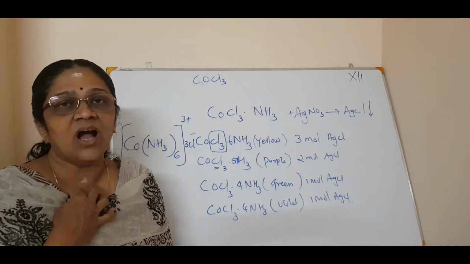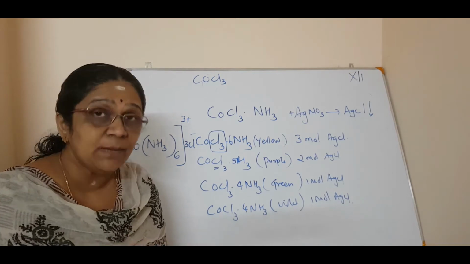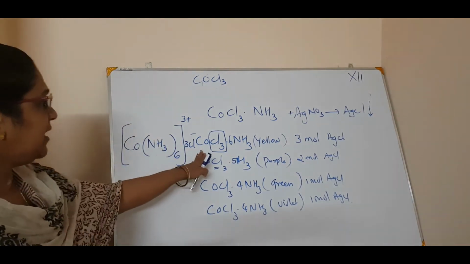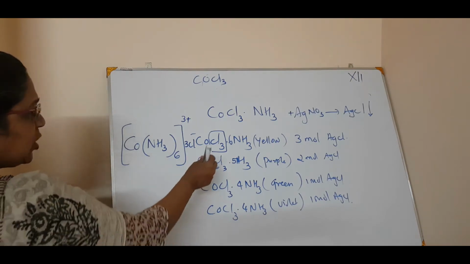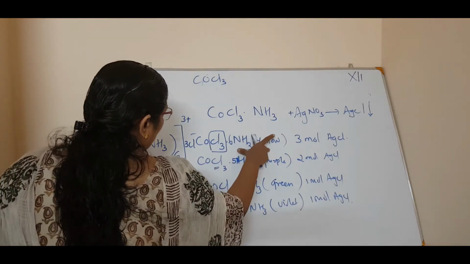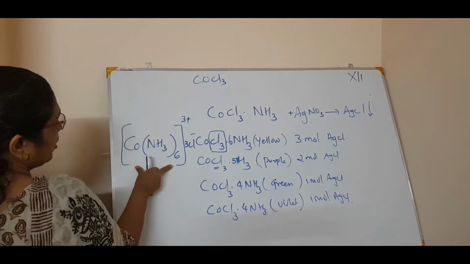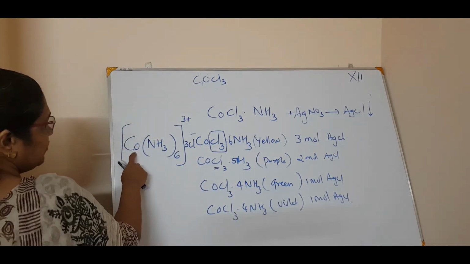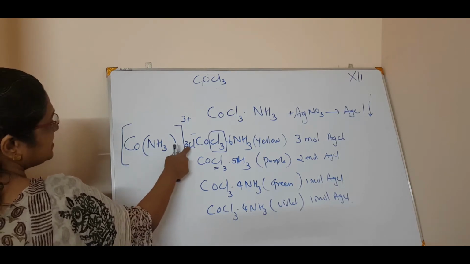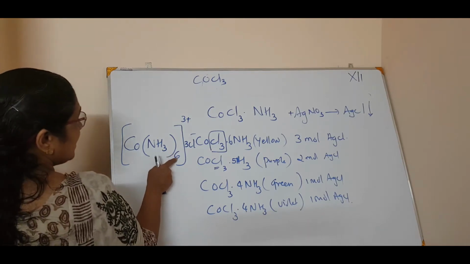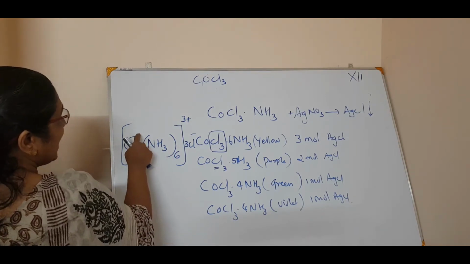We will study later how to write the formula and how to name it. But for now, from this experiment, Werner concluded that we can write this coordination compound like this: Co NH3 6 times, 3 Cl minus. Werner proposed that these 6 ammonia molecules are directly bound.